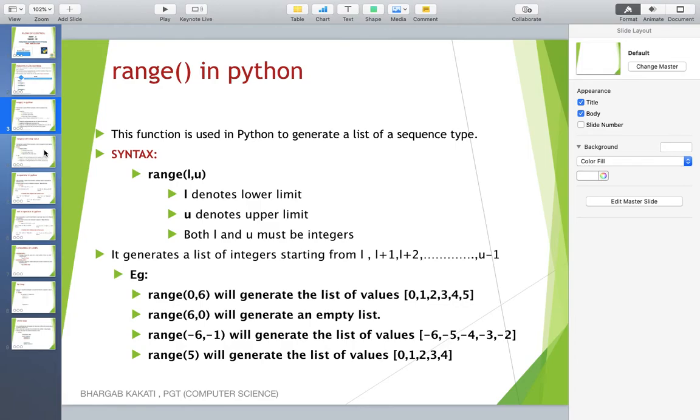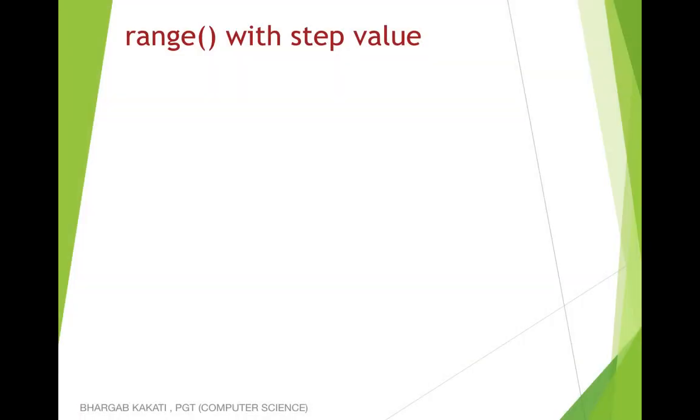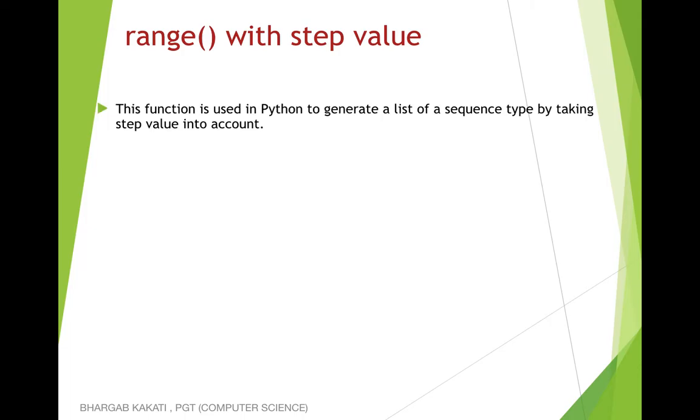Let's move ahead. Now the second case of range function is range with step value. Sometimes we might want to skip certain values in between. If we want to skip certain values in between, then we will take the help of step value. So this function is used in Python to generate a list of a sequence type by taking step value into account. Step value is used if you want to skip certain values while dealing with the range function.